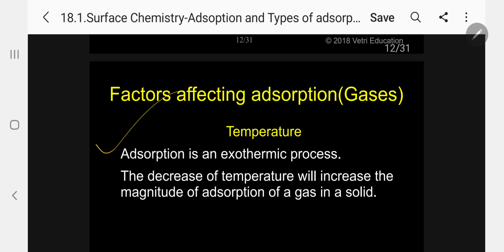Kindly follow. Then temperature. I told you, temperature is an important factor. Generally, adsorption is an exothermic process. Delta H will be negative. The decrease of temperature will increase the magnitude of adsorption of a gas and solid. So, increase of temperature will decrease the adsorption, whereas the decrease of temperature will increase the magnitude of adsorption of a gas on a solid.